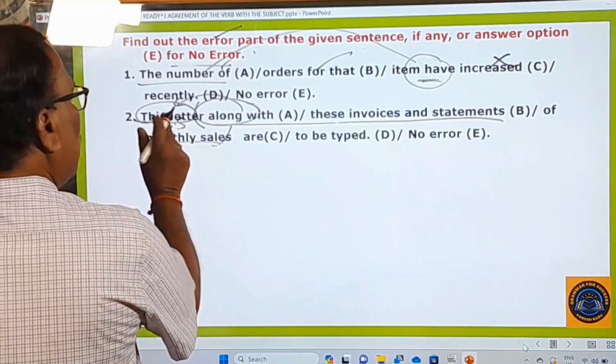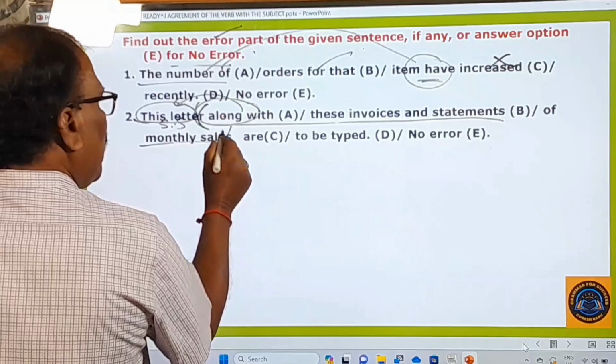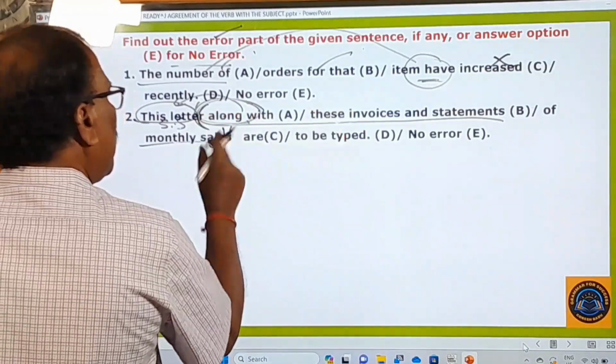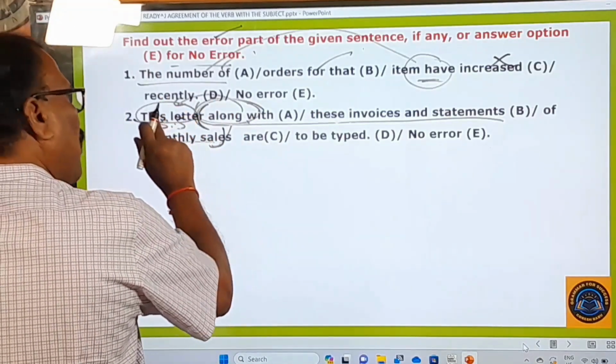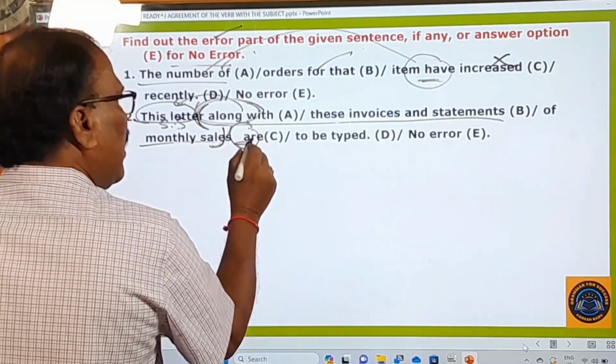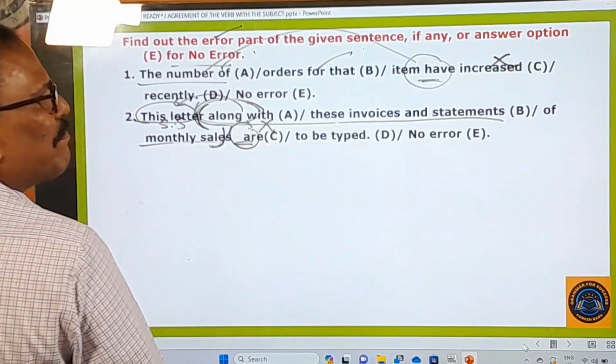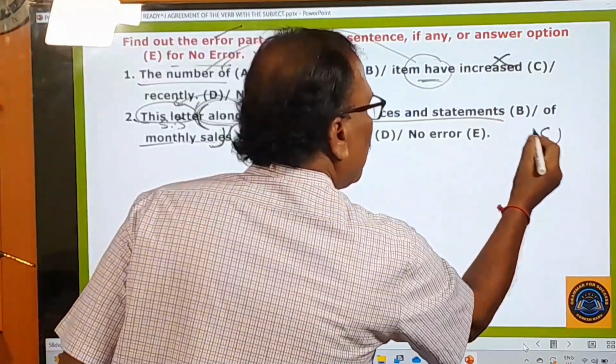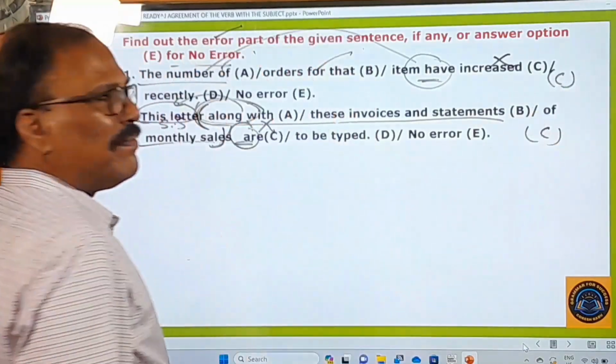The letter is the singular subject, but these words, along with these words, are attached to that, and therefore this takes only a singular verb. But here what is used? Are is used, and that's why the C part is wrong. So C is your answer here.